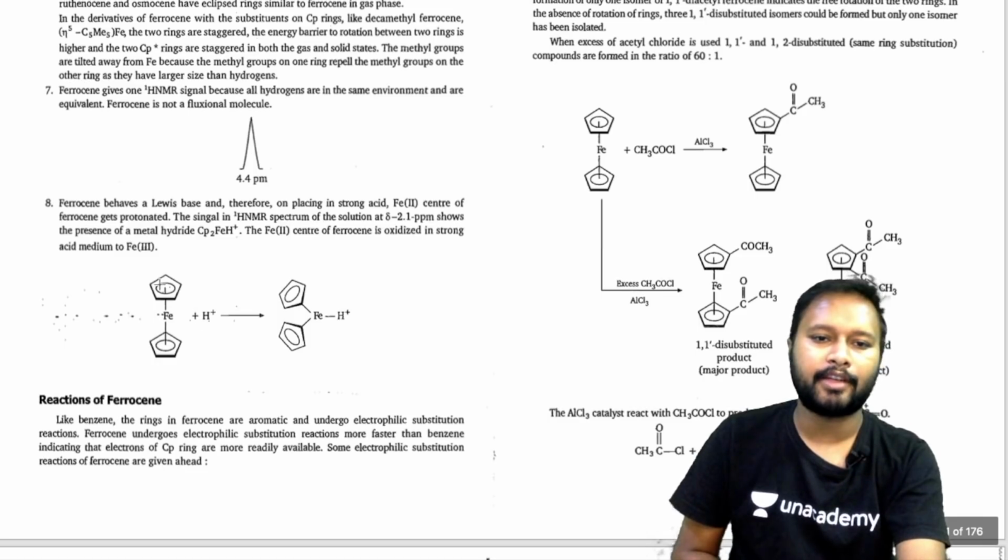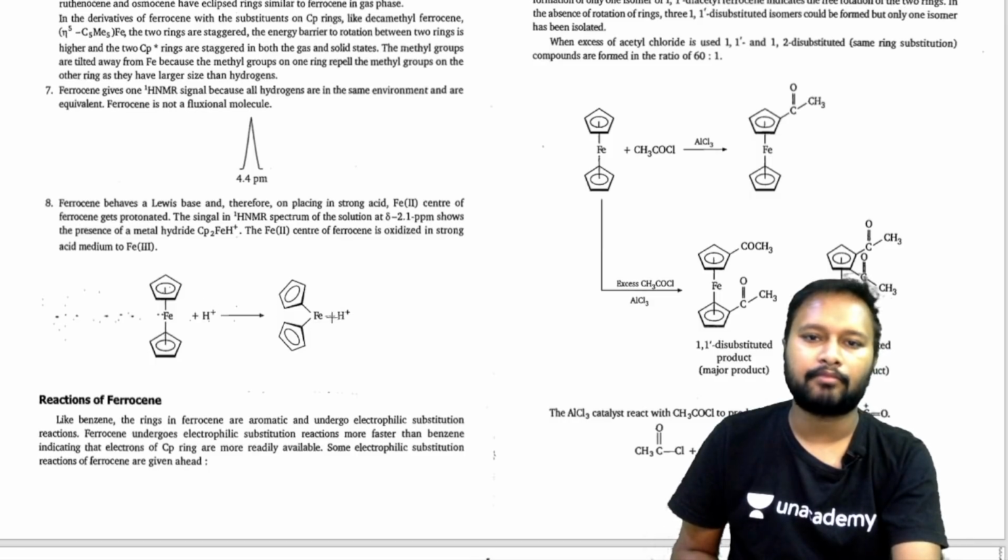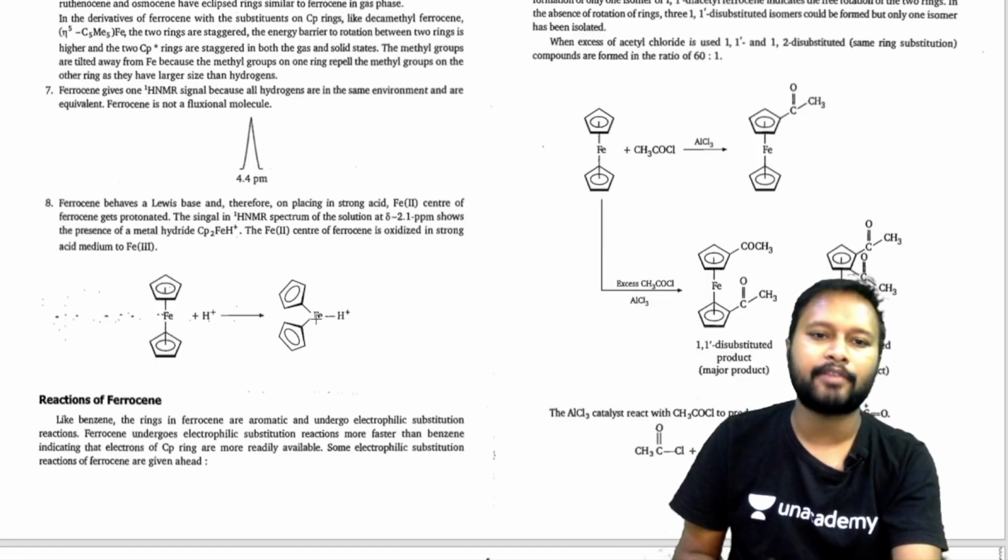So here you can see that ferrocene reacts with your H plus ion, the hydride ion comes and reacts with the iron center. So ferrocene behaves as a Lewis base, and therefore on placing in a strong acid, the Fe2+ center of the ferrocene gets protonated. The rest of the things are given to you, but it gives you this protonated ferrocene.